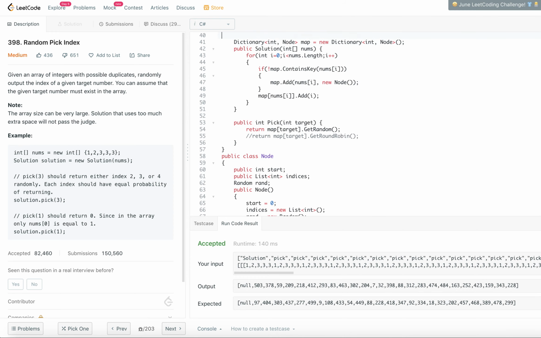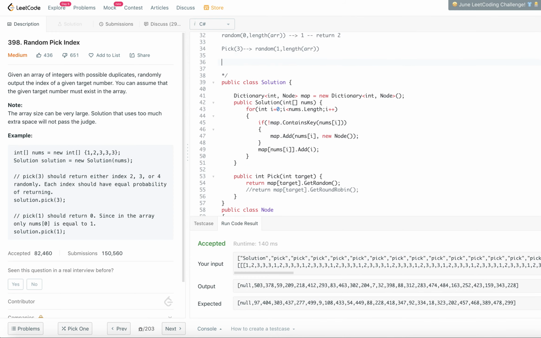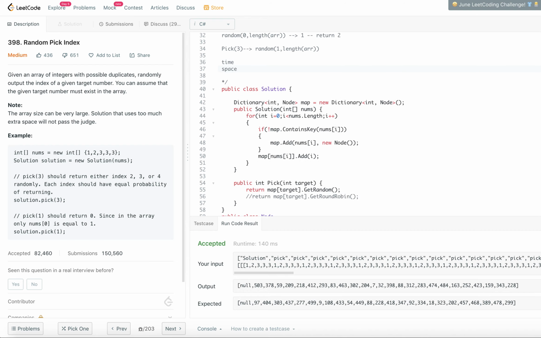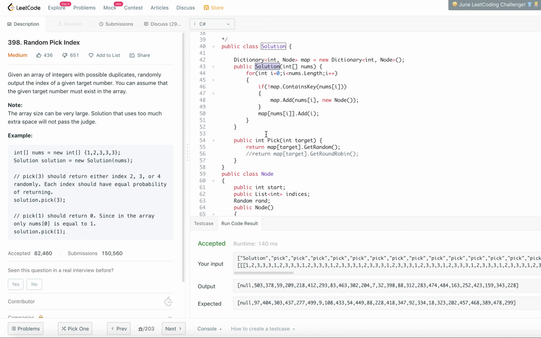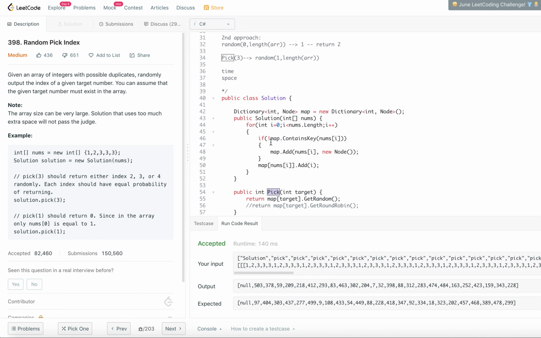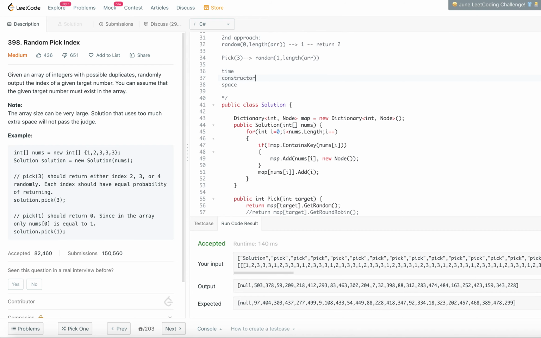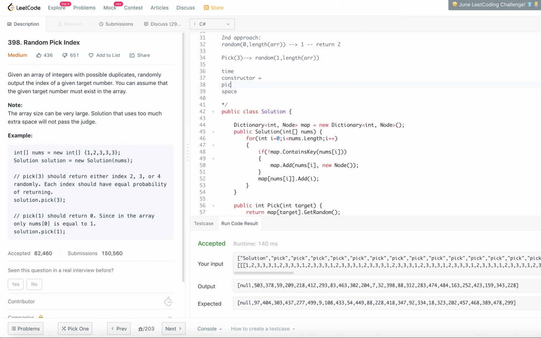Now let's look at the time and space complexity for them. Since we have two things, a Solution constructor and a pick method, we are going to give the time complexity individually. We are not going to give it for the whole class, but how much time complexity for the constructor and how much for the pick method.